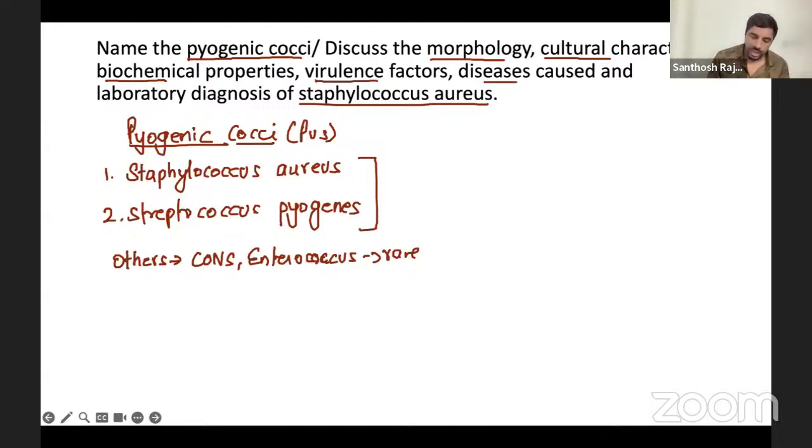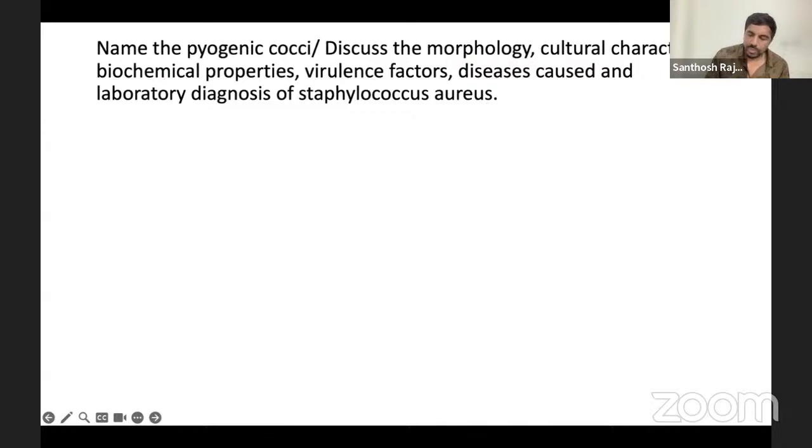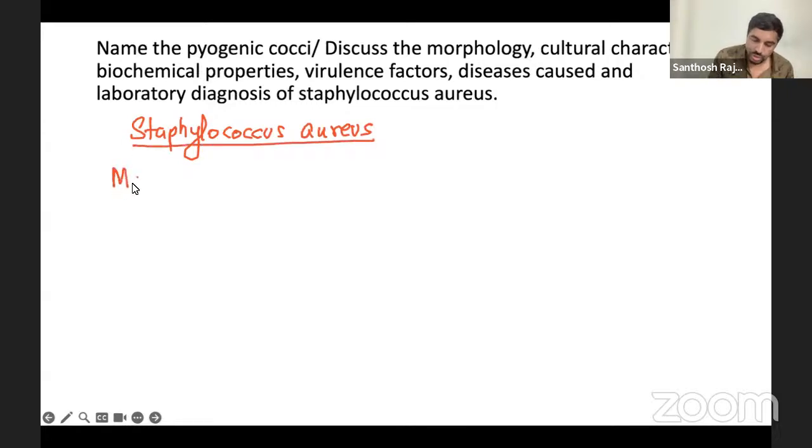Okay, right. Now next one. What we're going to talk about next is your main thing: Staphylococcus aureus. So it's a 10-mark question, easily a long essay question. They can ask anyway. So first point is the morphology. So now you're going to talk about the morphology.